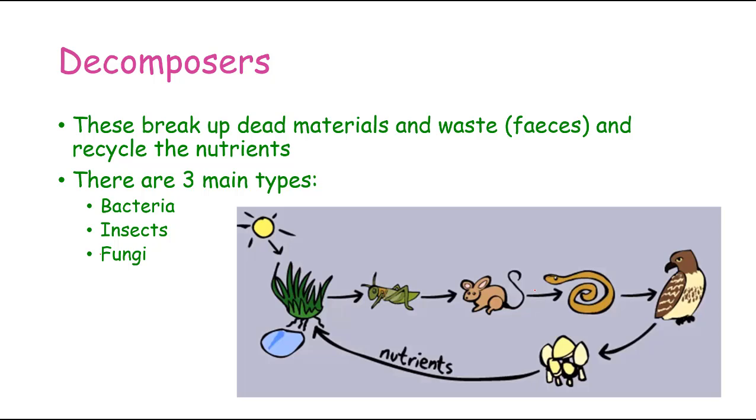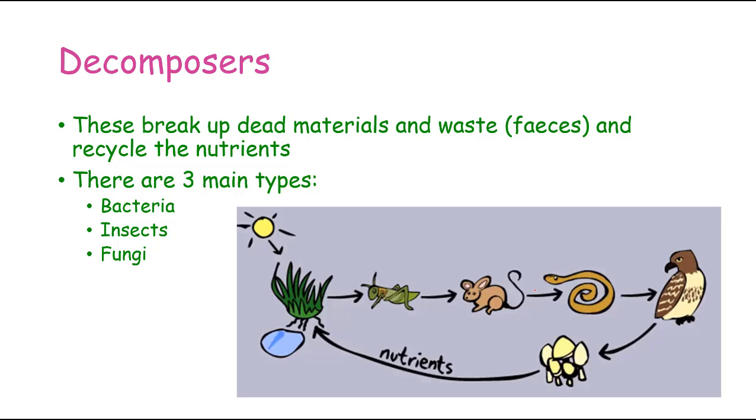So if we look at this little food chain, we've got the grass. The grass gets eaten by the grasshoppers, which get eaten by the mice. Mice get eaten by the snakes, and the snakes get eaten by the eagles. Now, all along the way there, energy and nutrients have been transferred.